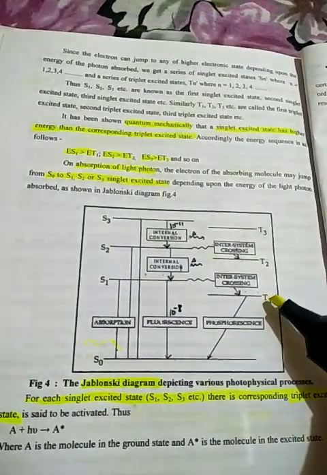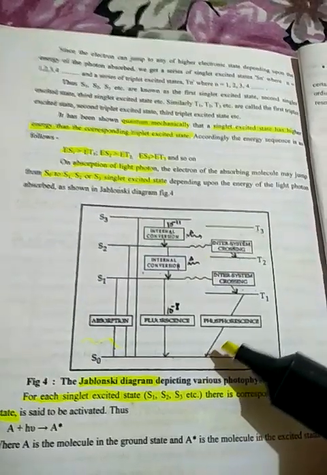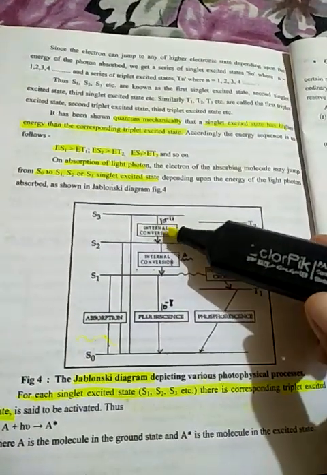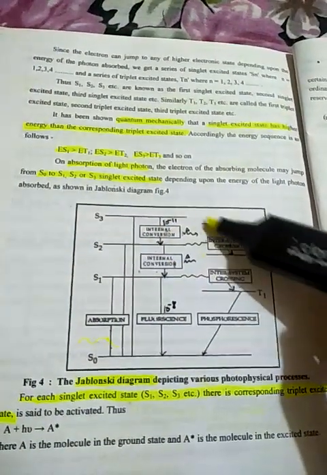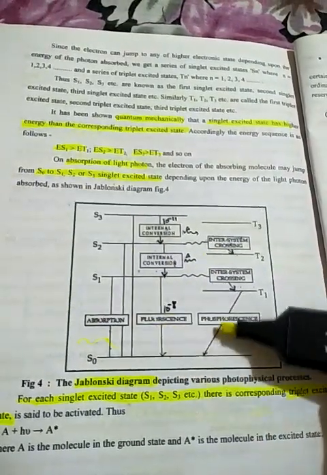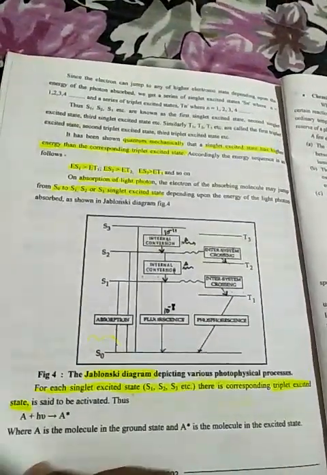And if it is coming from the triplet state to that of the ground state, then it is called phosphorescence. So this is the photophysical pathways. The photophysical pathways involve internal conversion and intersystem crossing. This is called non-radiative transfer, and then radiative transfer, which involves two parts, fluorescence as well as phosphorescence. Now another part is the Jablonski diagram.